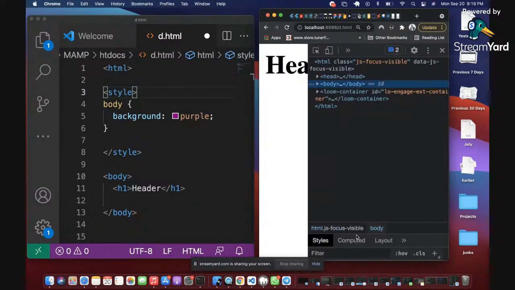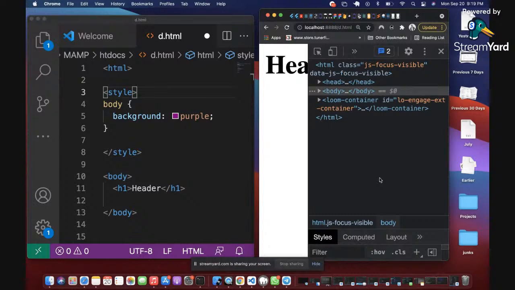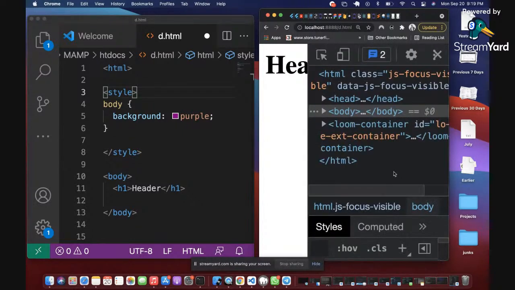I can't see it clearly. Yes, I can see it. I can't see it clearly. Which one should I go with? Favor, can you see the screen clearly now? Is it clear enough? Favor, can you tell me if you can see the screen? So I'm trying to show you something here.